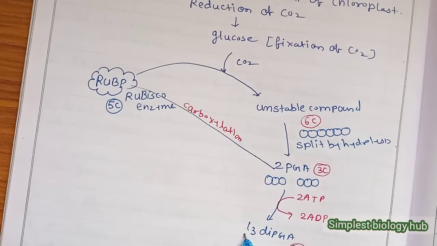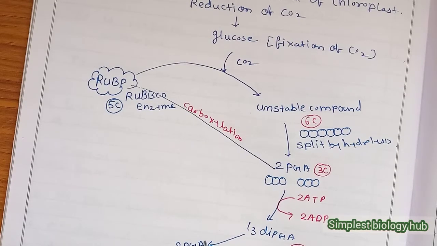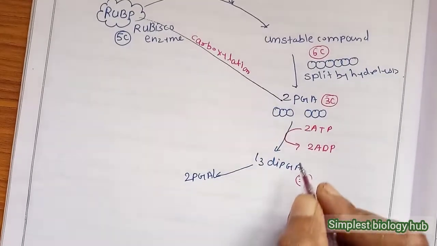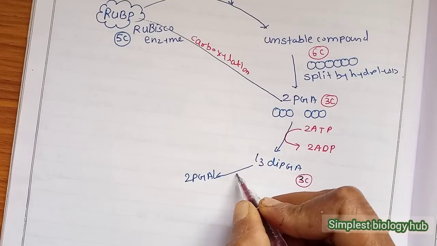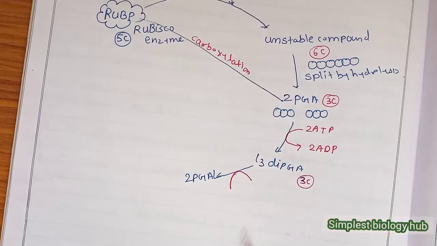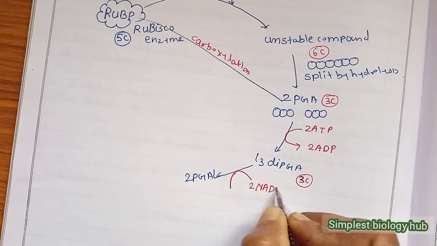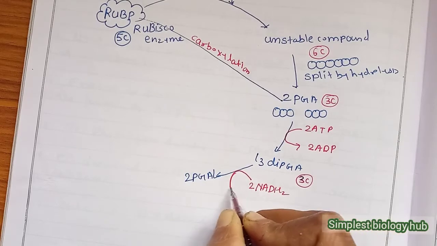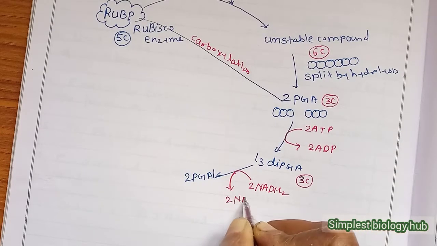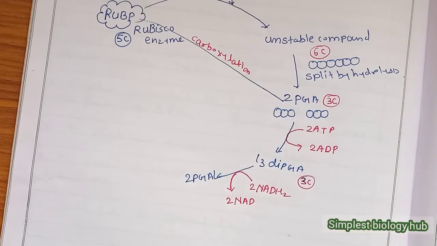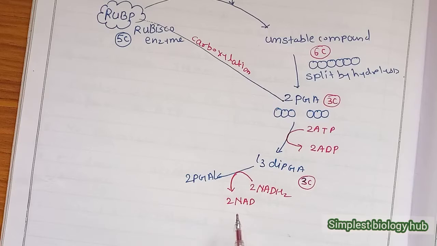Then it is again converted into 2-PGAL, 2-phosphoglyceraldehyde, which means glyceric acid is converted into glyceraldehyde. But during this reaction, it always takes energy, and that energy is in the form of NADPH. NADPH loses hydrogen, and it is converted into 2-NADP. That ADP and NADP again go to the light reaction and are recharged in the light reaction.